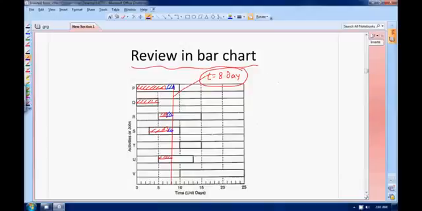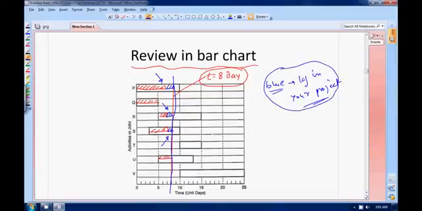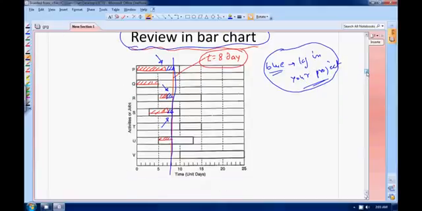So the blue one that is representing is the lag in your project. Ideally, when you are looking at the 8th day, this much should be your progress, but some of the activities are lagging behind. So in this way you can review your bar chart. That is what I wanted to tell you.